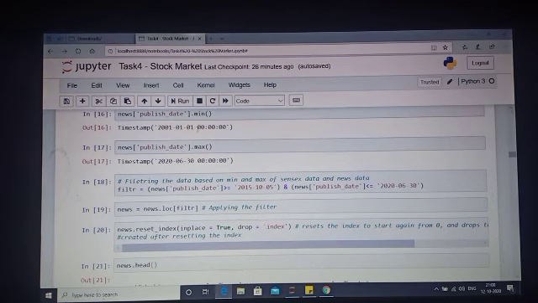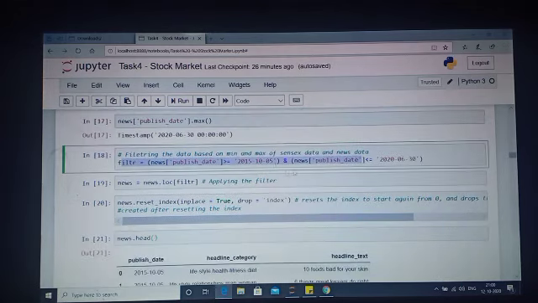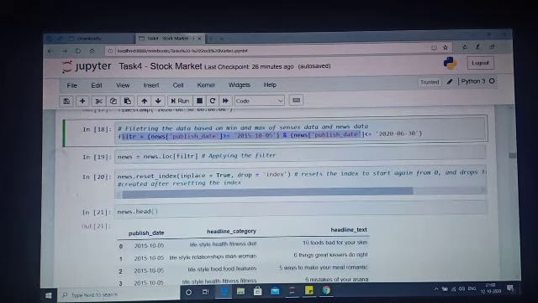So this is from 2001, so I'm just taking the last 5 years data. So that's why I'm just considering last 5 years data here also. So I'm just applying the same filter to filter it from the same dates as the census data is. And here I'm applying the filter.